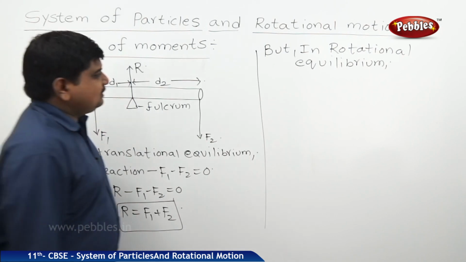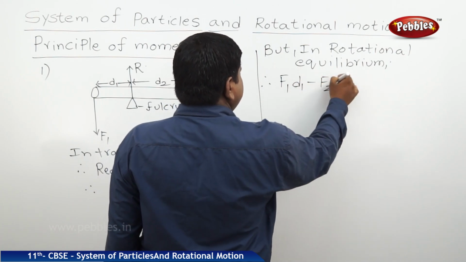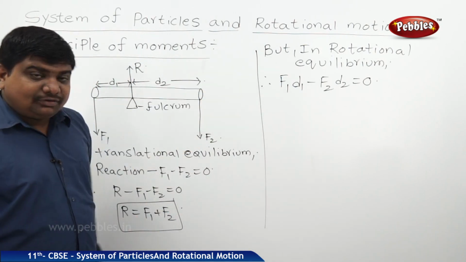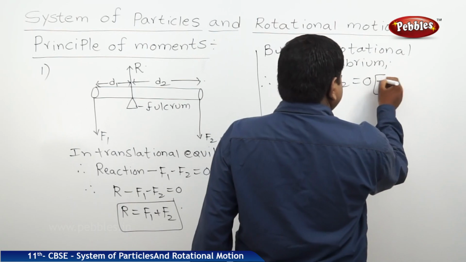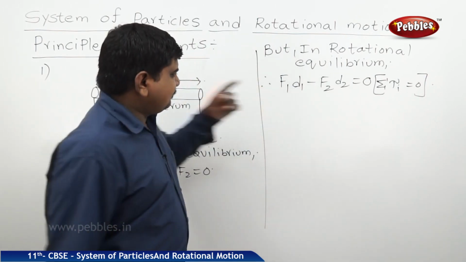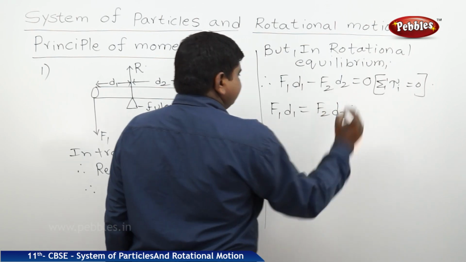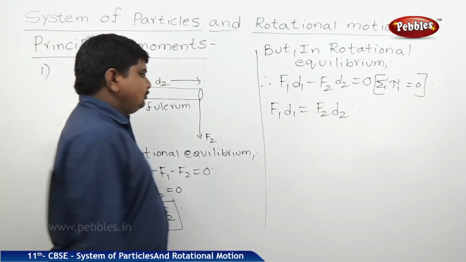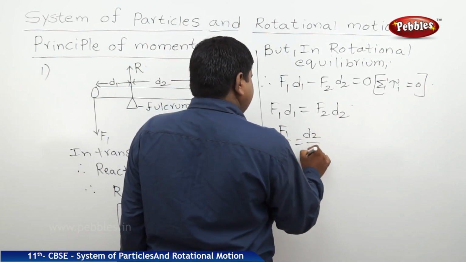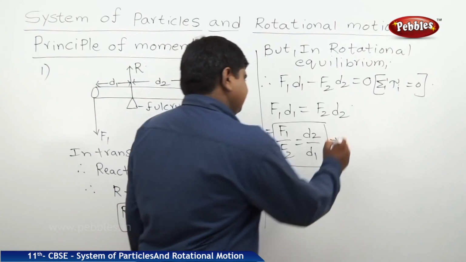So based on this concept, we can say that F1 d1 minus F2 d2 is equal to 0, because the sum of torques is 0 in case of rotational equilibrium. Summation of tau i is equal to 0. So from this we can write F1 d1 is equal to F2 d2. So F1 by F2 is equal to d2 by d1. This is the equation for mechanical advantage.